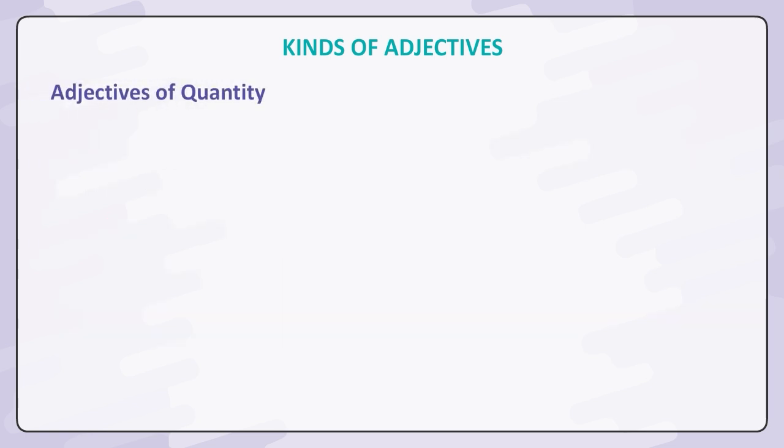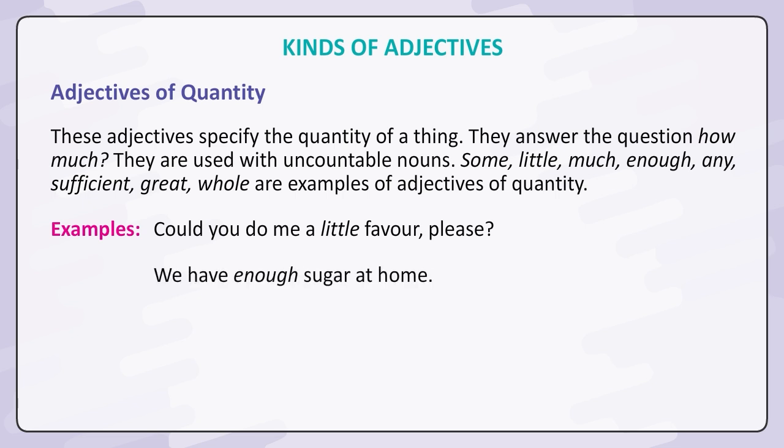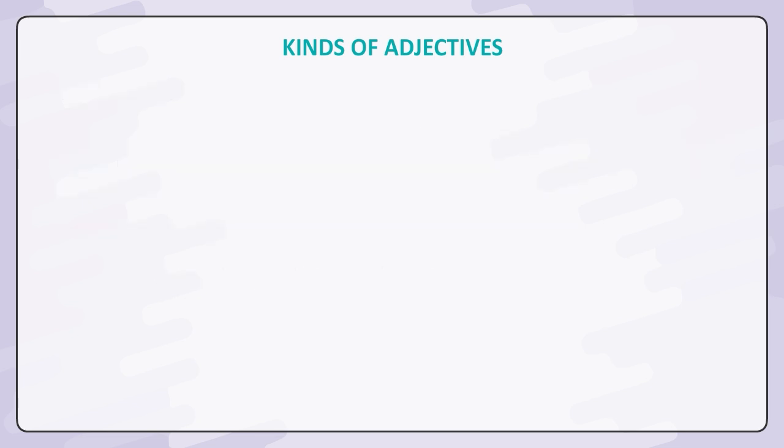Adjectives of quantity. These adjectives specify the quantity of a thing. They answer the question how much. They are used with uncountable nouns. Some, little, much, enough, any, sufficient, great, whole are examples of adjectives of quantity. Examples: Could you do me a little favor, please? We have enough sugar at home.